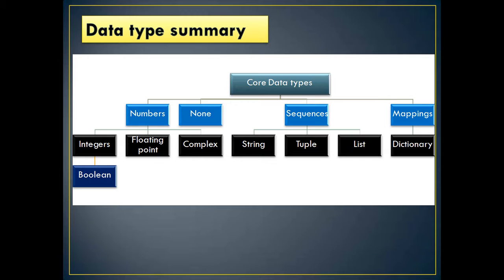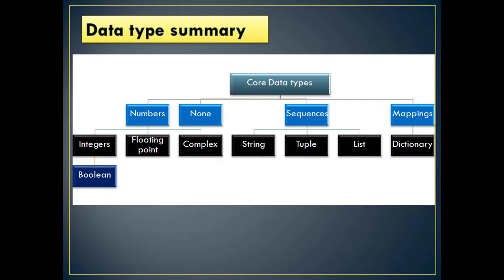Sequences have 3, mappings have 1, numbers have 3, and integers further have 2. Hope you can remember these data types, because they are the basic fundamentals required before proceeding to the other concepts of Python. Hope you now have a good concept of data types.